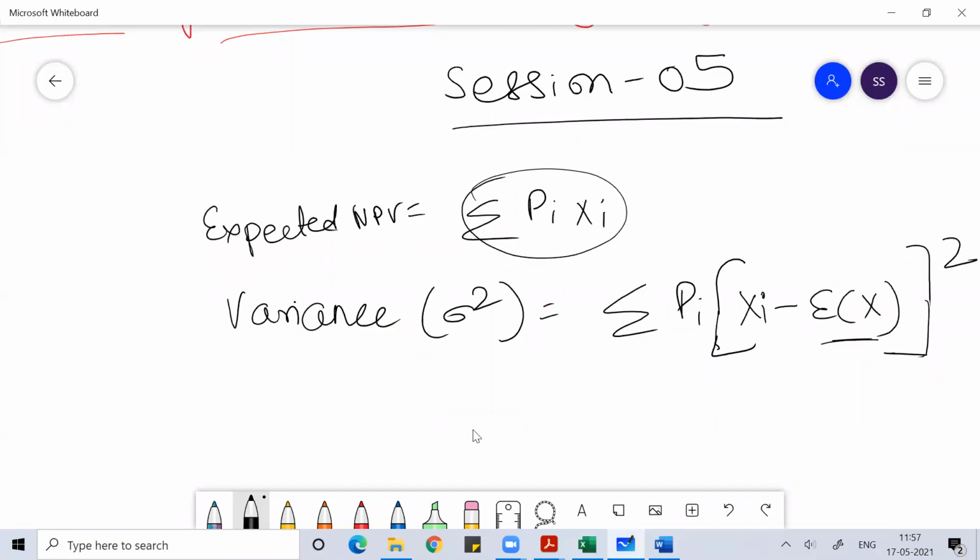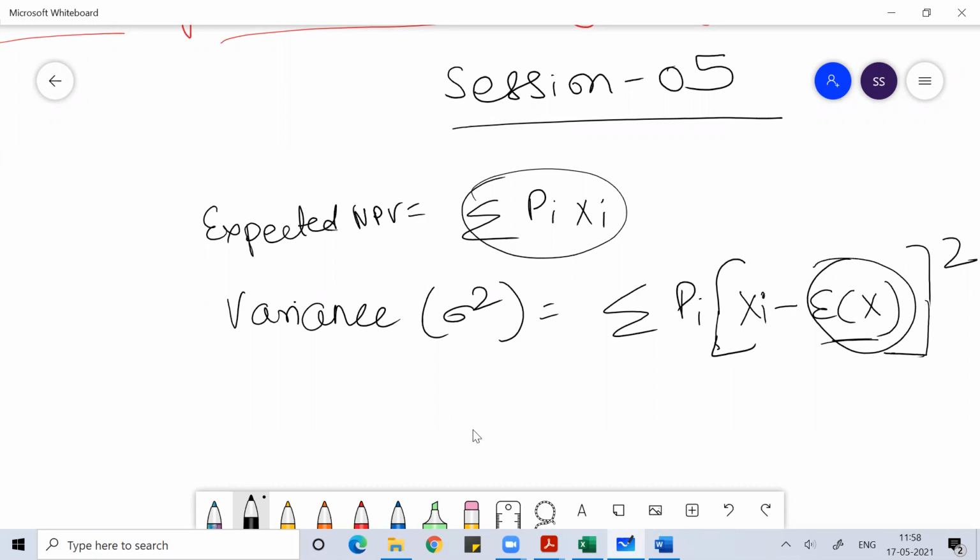First we found the expected value. So how did we find the expected value? By simply multiplying the probability with the individual NPV estimate. So with that, I found the expected value. This expected value is very simple to get, simply by multiplying the probability with the individual NPV estimate.